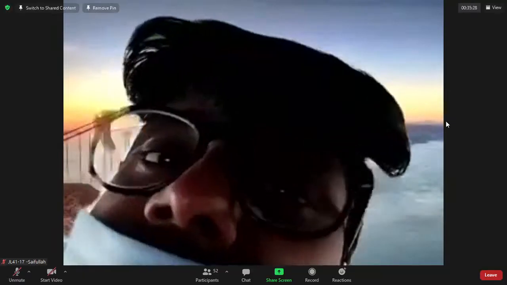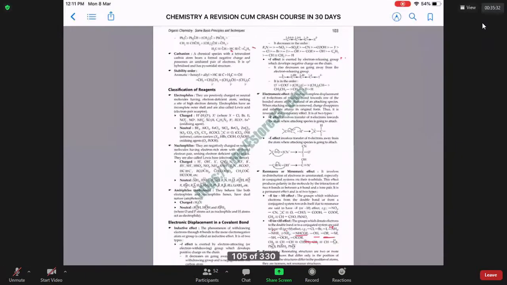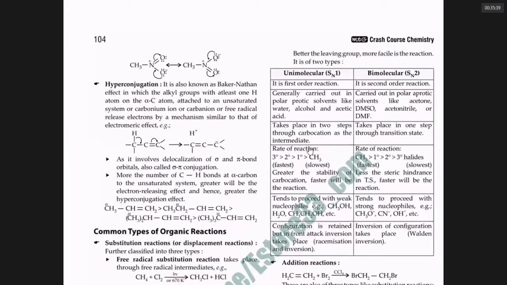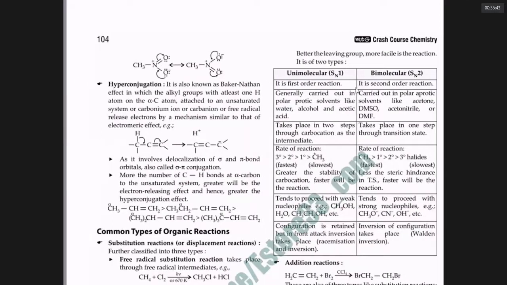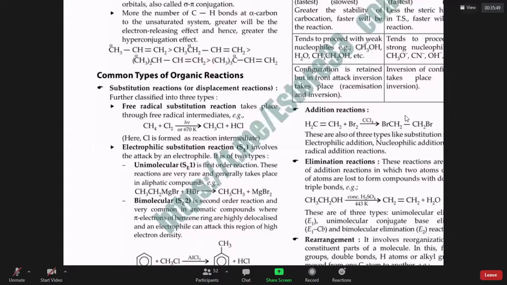This is a good book in the sense that it has every topic in brief notes and also 45 questions. So if you read the NCERT followed by this and solve 45 questions, you are done. Very simple. So again, I will share it with you. Don't worry, that's not an issue.